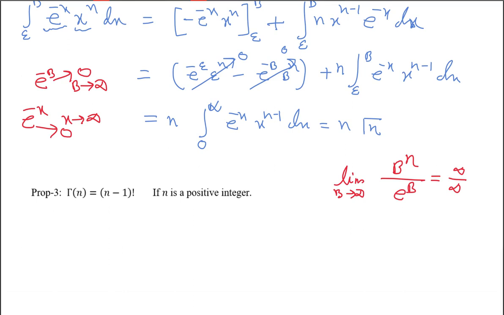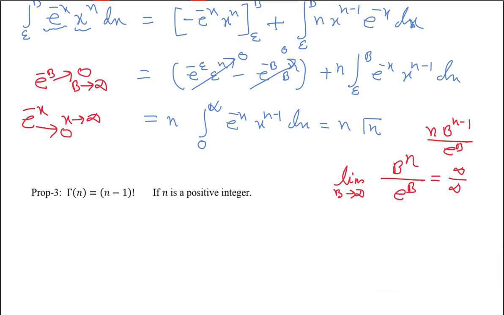For infinity by infinity form, what do we do? L'Hopital rule. If you put L'Hopital rule here, it will be n into b to the power n minus 1 by e to the power b. So again infinity by infinity form.